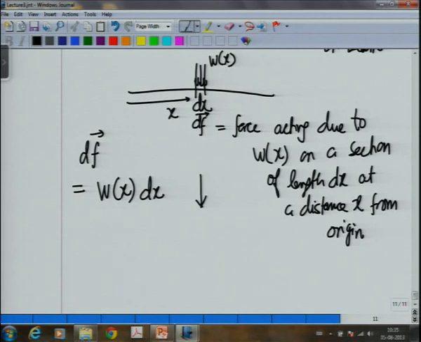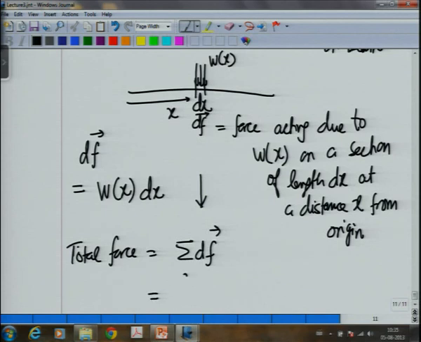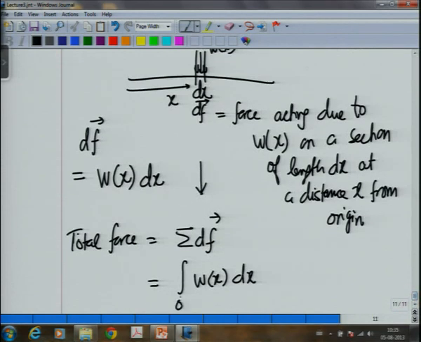So, therefore, the total force is equal to the sum of all df, and this will be equal to the integral of W of x dx, with x going from 0 to L, where L is the length of the beam. Okay. And let us call this Fr.